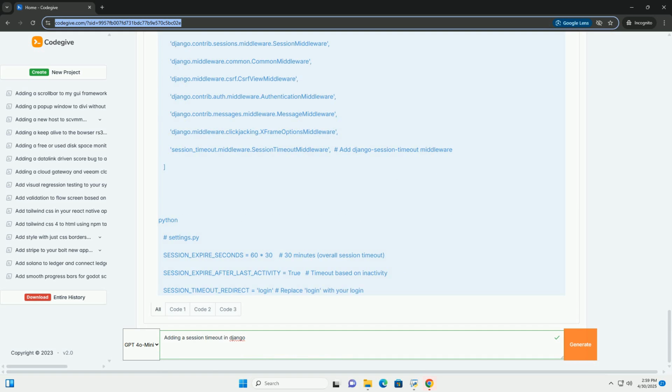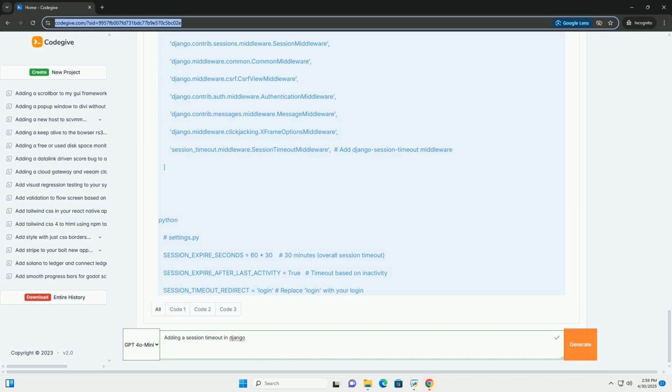Example scenario. A user logs into your application. If they remain inactive for 30 minutes, with SESSION_COOKIE_AGE = 60*30 and SESSION_SAVE_EVERY_REQUEST = True, their session will time out, and they'll be redirected to the login page. If SESSION_SAVE_EVERY_REQUEST is set to False, the session will expire 30 minutes after the user logged in, even if they actively use the application.